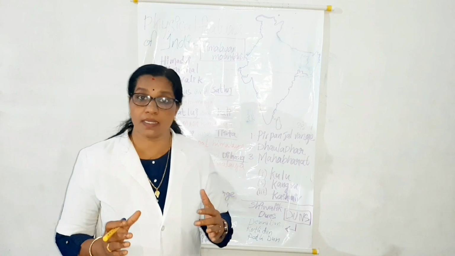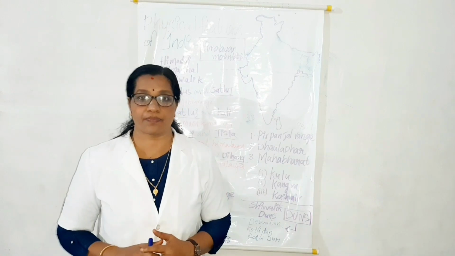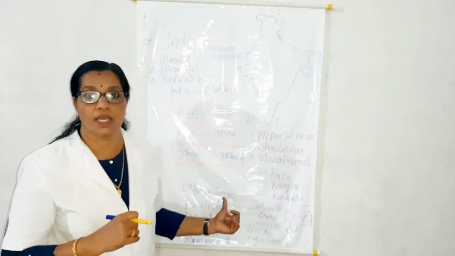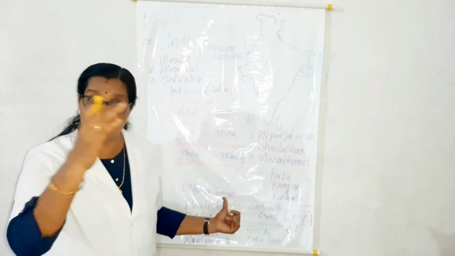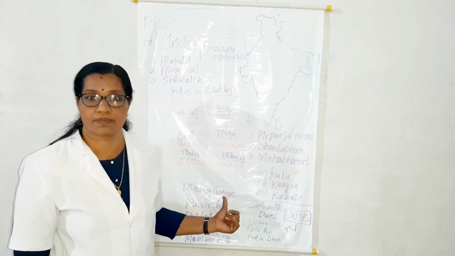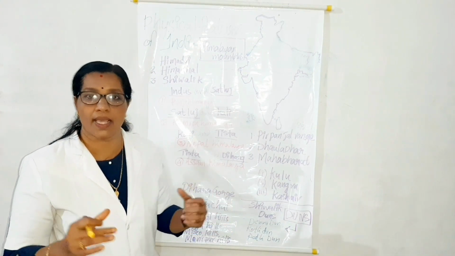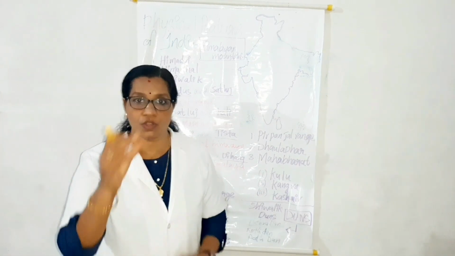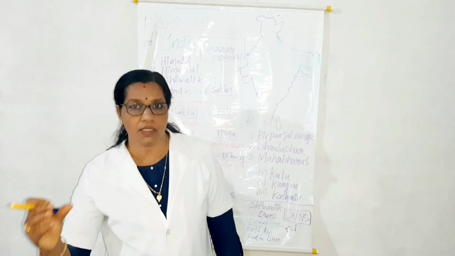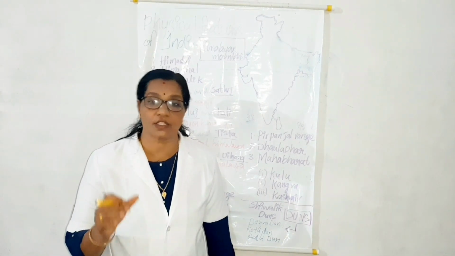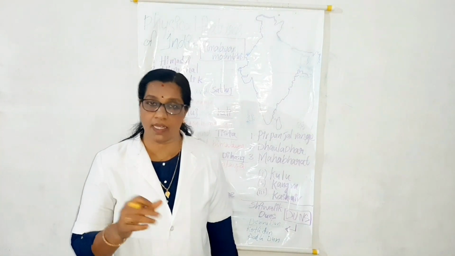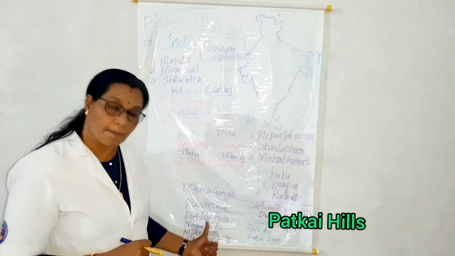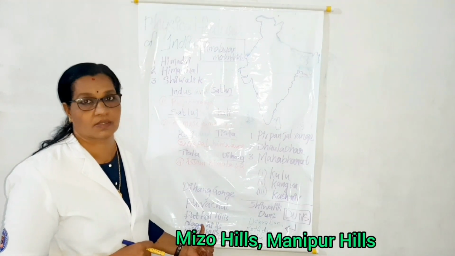Brahmaputra marks the easternmost boundary of Himalaya. Beyond the Dihang Gorge, Himalaya bends sharply to the south and spreads along the northeastern borders of India. These ranges are known as Purvanchal or Eastern Hills. These ranges running through the northeastern states of India are covered with dense forests. The Purvanchal Hills comprise the Naga Hills, Patkai Hills, Mizo Hills and Manipur Hills.